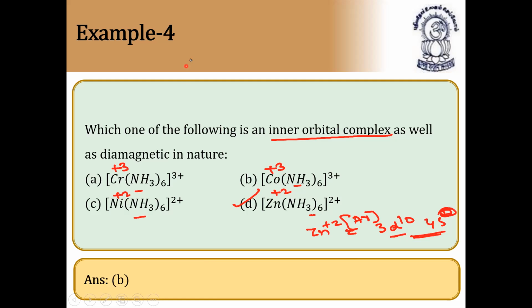Cobalt plus 3, let us check for cobalt plus 3 also. Cobalt atomic number is 27. So in plus 3 state it should become 24. So definitely this will have unpaired electrons, because cobalt plus 3 means argon 18, then 4s0 and 3d6 configuration. 3d6 means definitely it has unpaired electrons. So unpaired electrons means it should not be diamagnetic in nature, it should be paramagnetic in nature.